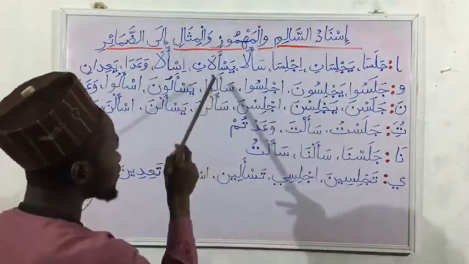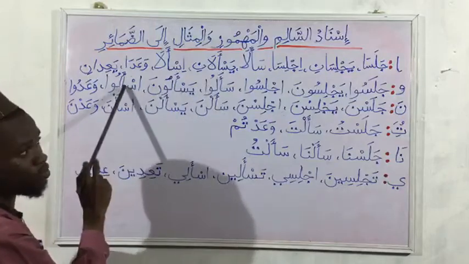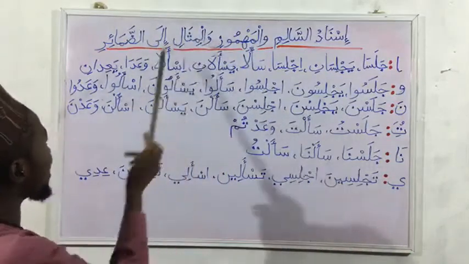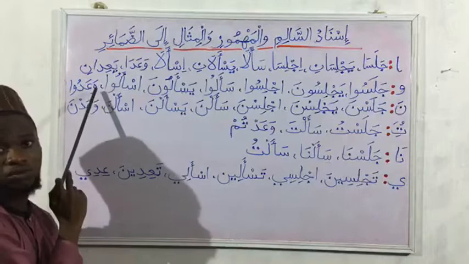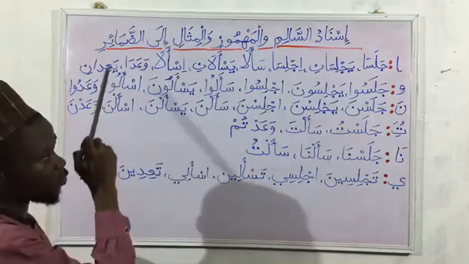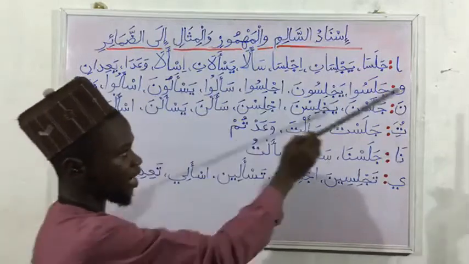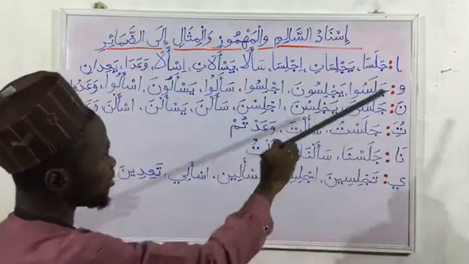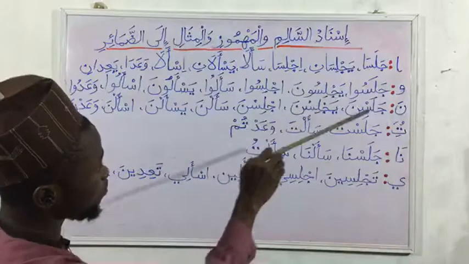Then for Mahmuz, Sa'alu, Yas'aluna, Is'alu. Also for Misal, we have Wa'adu. So the Haraka must correspond with what? With the sakin, with the letter. So that is for Wawul Jama.